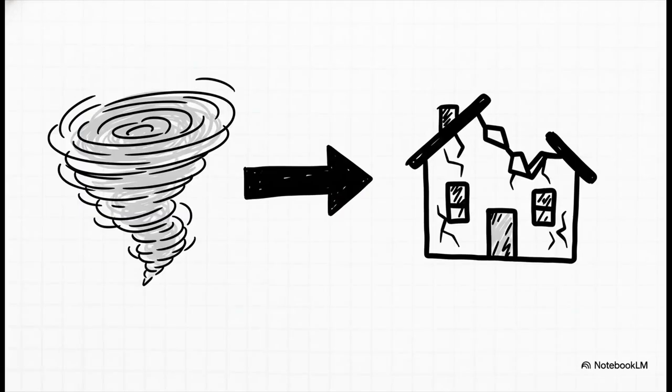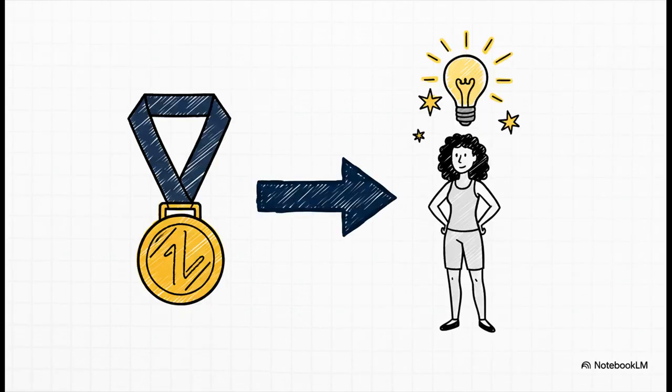Let's check out an example. A tornado comes through town. Is the devastation the action? Nope. The tornado is the action. The devastation is the result, the outcome. That's why it's the effect of the tornado. And let's go back to Tina for a sec. Her big win affected her performance. That was the action. And what was the result of that action? It had a profound effect on her confidence. Action leads to result. Affect leads to effect.